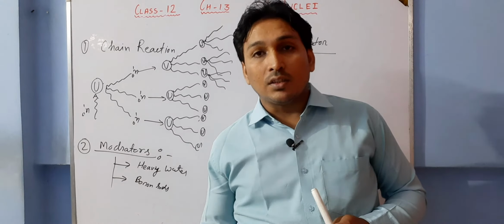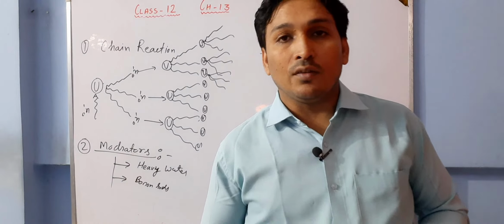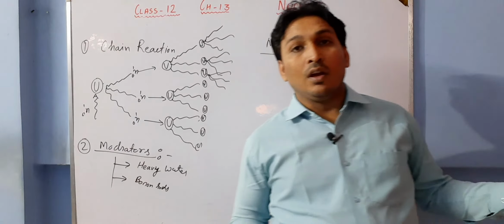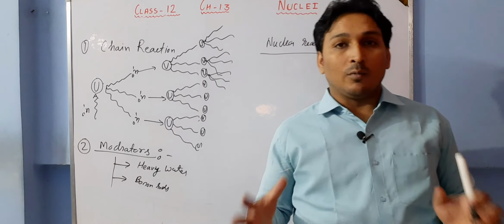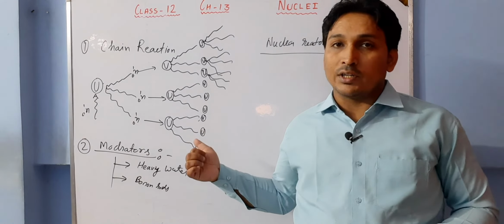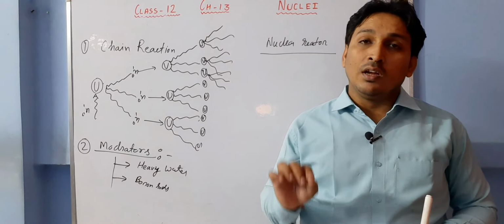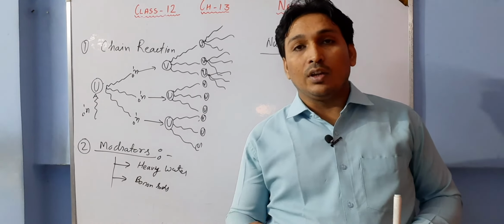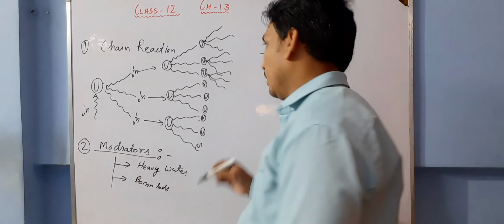Okay, the sun is the source of solar energy, which is there for a longer period of time, which will be there for a longer period of time. For that also, the source of energy is nuclear reaction only. And in the sun, the nuclear reaction happening is nuclear fusion. Just remember this thing, it is very important for your board examination.